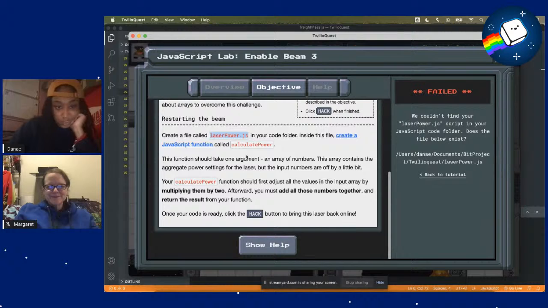Okay, so we'll create a file called laser power. We'll create a JavaScript function called calculate power. It'll take in one argument, an array of numbers, and this contains aggregate power settings for the laser. But the input numbers are off by a little bit. So your calculate power function should first adjust all the values in the input array by multiplying them by 2. And then afterward, we must add all of those numbers together and return the result from your function. Let me read that again to make sure I got that. So adjust all the values by multiplying by 2. Afterward, add all of those numbers together, and then we'll return.